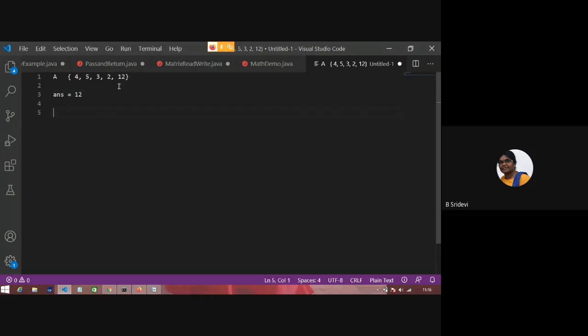Same logic for the minimum also. I'll think that the minimum is 4. I'll compare 4 and 5. 4 is the minimum. I'll compare 4 and 3. 3 is the minimum. I'll compare 3 and 2. 2 is the minimum. I'll compare 2 and 12. 2 is the minimum. So when I reach the end of the list, whatever is present in my answer is the result.